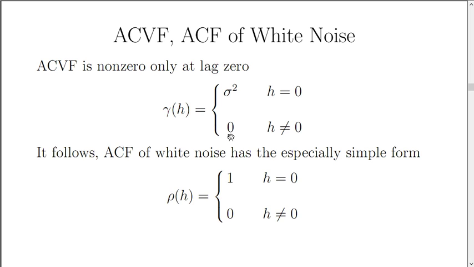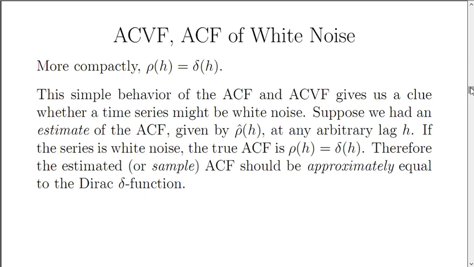It follows that the autocorrelation function has the especially simple form. At lag zero, the autocorrelation function is 1. At lag not zero, the autocorrelation function is 0. And that is an essential, in fact, a defining property of white noise. More compactly, we can just write that rho of h is equal to delta of h, where delta is the discrete Dirac delta function.